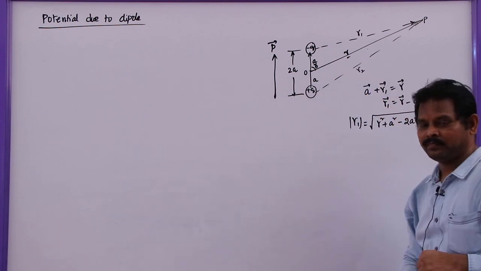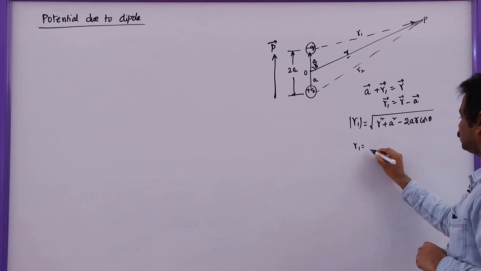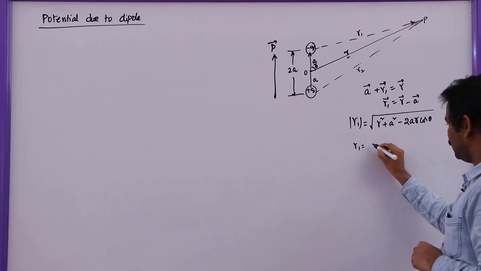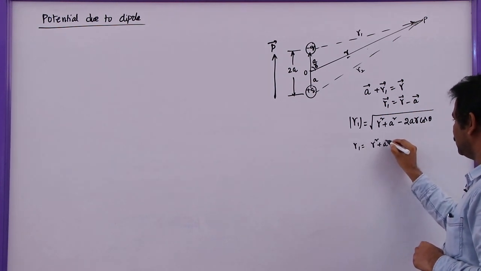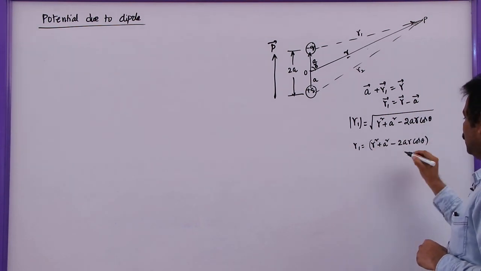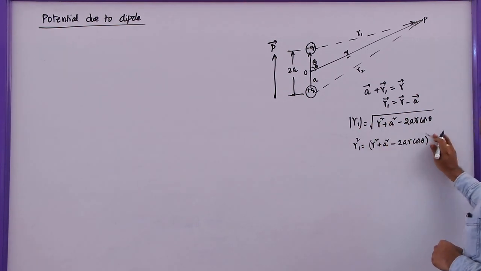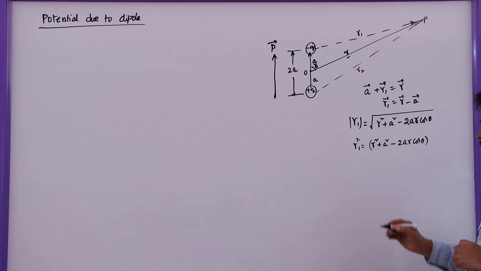So this one is θ. So r1 is equal to (r² + a² - 2ar cos θ) whole power 1/2, or if we square on both sides we get this.